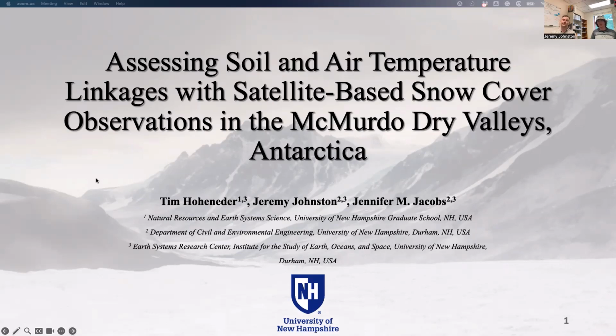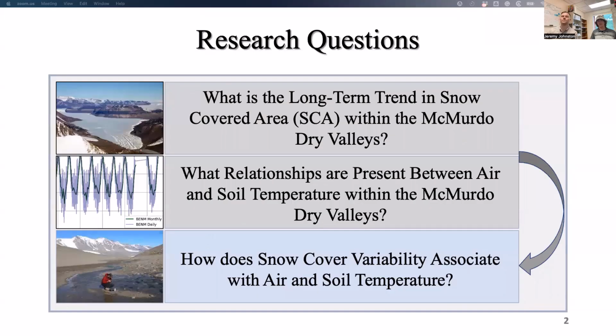This afternoon, we're going to be talking about soil and air temperature relating to snow persistence in the McMurdo Dry Valleys of Antarctica. For our research questions, we're looking at snow persistence and soil and air temperatures. Our first research question is looking at the trends present in snow-covered areas, SCA, within the McMurdo Dry Valleys and how those proceed over time.